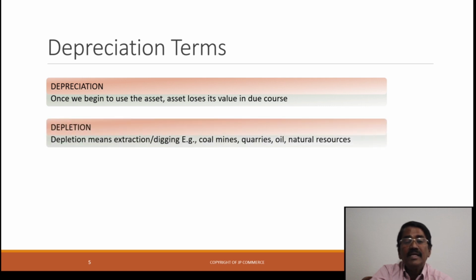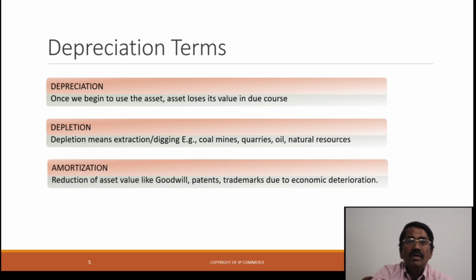Secondly, depletion. It means extraction or digging, and it is applicable to natural resources like petroleum, coal, gas, quarries, mines, etc. When we continuously dig, after certain years the stock of the natural resources is exhausted, and that is known as depletion.